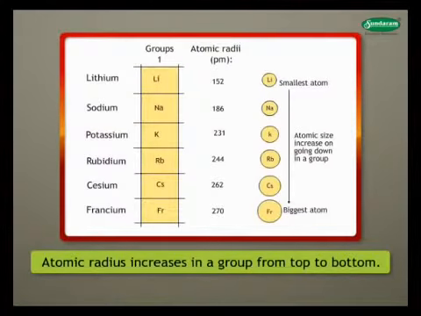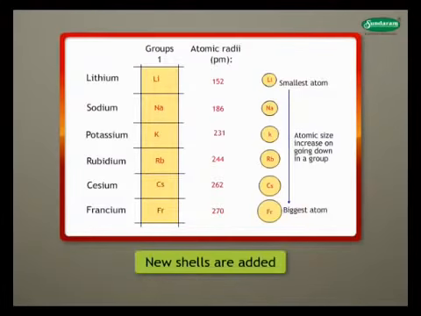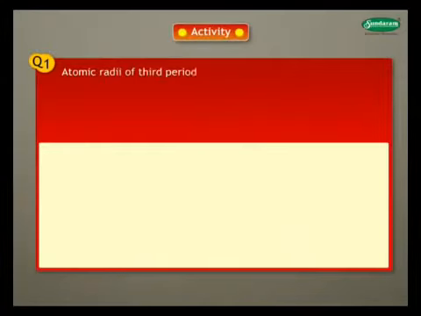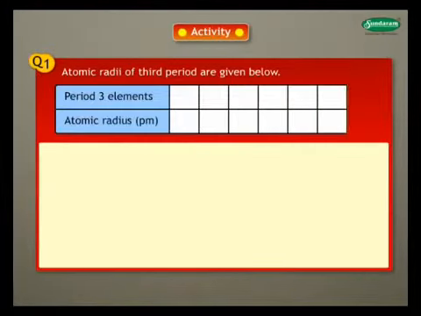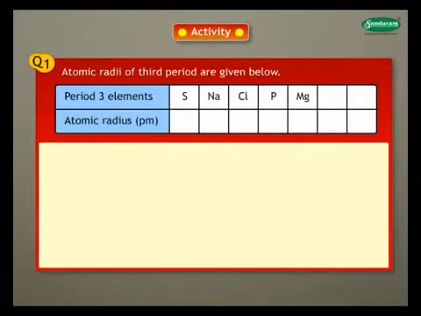Atomic radius increases in a group from top to bottom as new shells are added, bringing outermost electrons farther from the nucleus. Let us try to answer some questions in this activity. Question 1. Atomic radii of third period are given here. Period 3 elements: sulfur, sodium, chlorine, phosphorus, magnesium, silicon, aluminium. Their atomic radius in picometer are as follows: